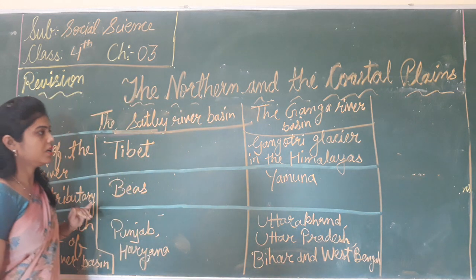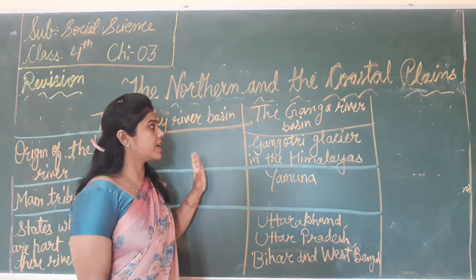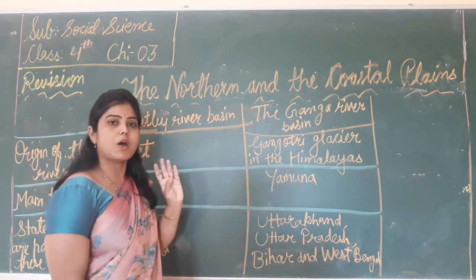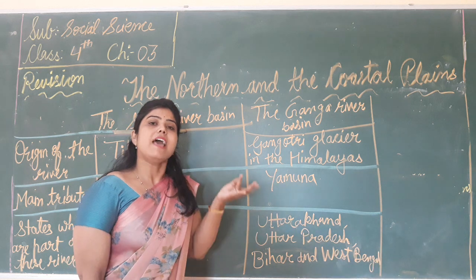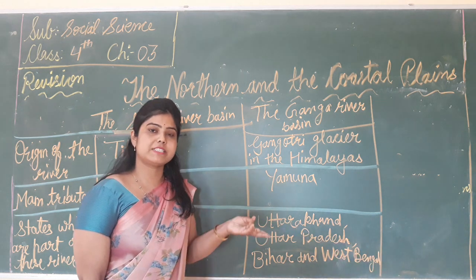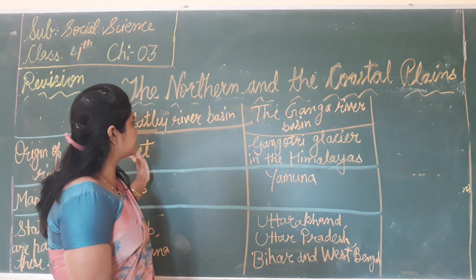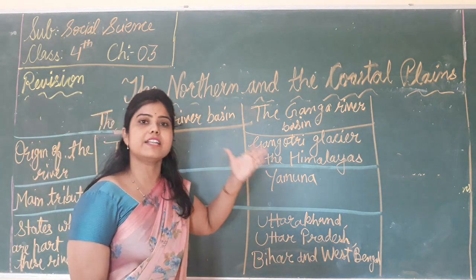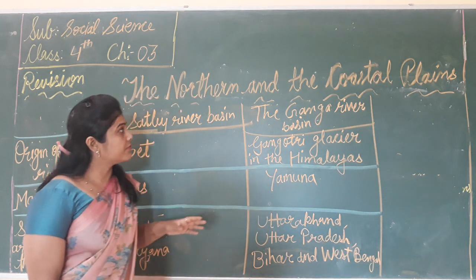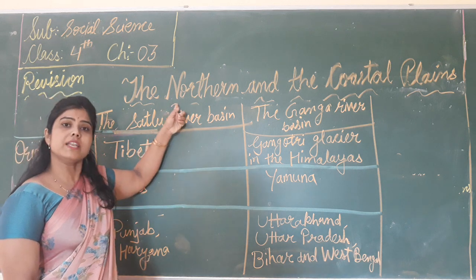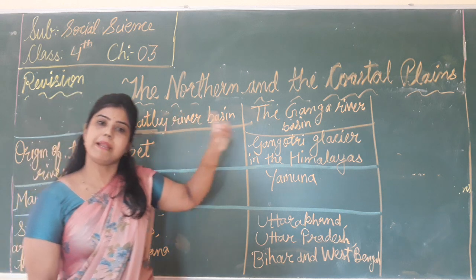Now children, how many basins do these rivers form? There are 3 river basins that we learn about: the Satluj river basin, the Ganga river basin and the Brahmaputra river basin. These 3 Himalayan rivers, the Satluj, the Ganga and the Brahmaputra, and their tributaries form the northern plains.